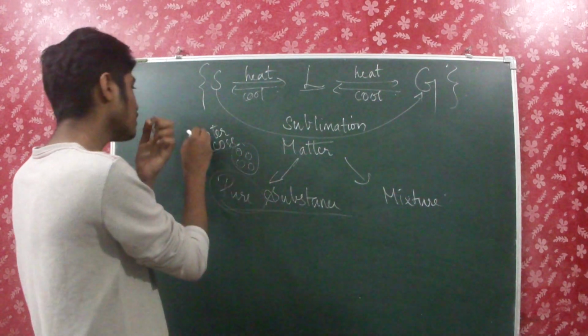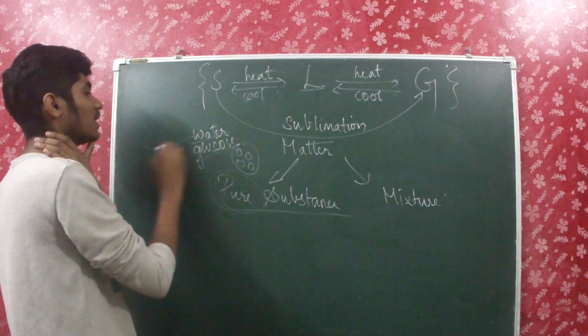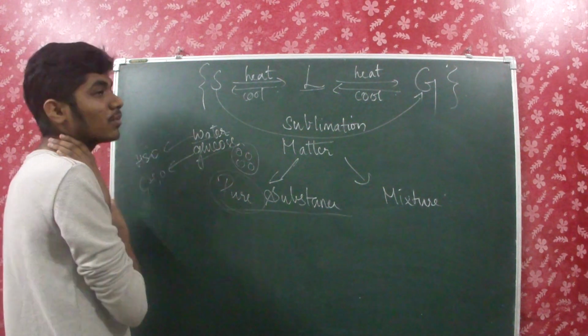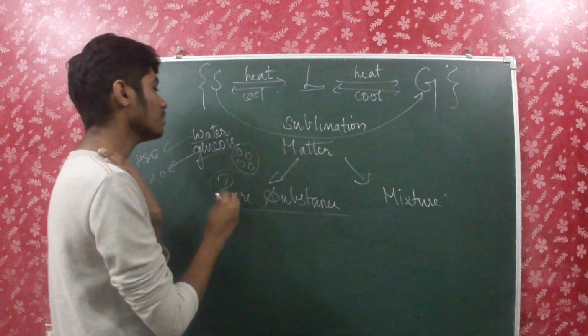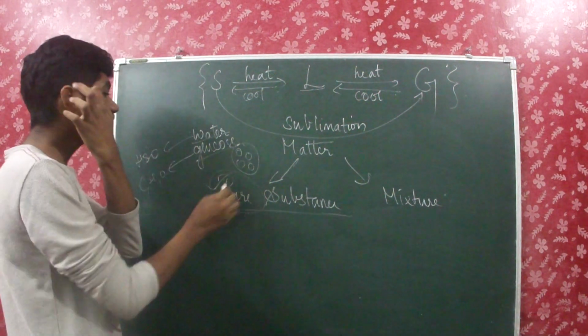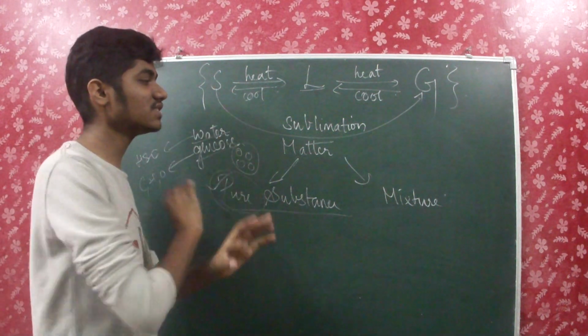And then you can't separate things like this. Can you separate hydrogen and oxygen from water, or can you separate carbon, hydrogen and oxygen from glucose? No way. Am I right? So pure substances have several characteristics which we will be dealing with in the next video. The constituent particles are of the same chemical nature.